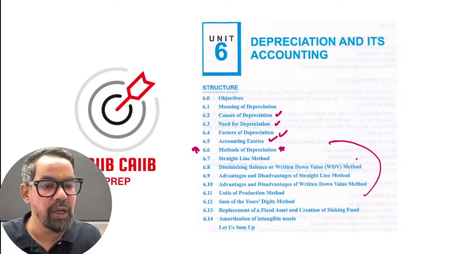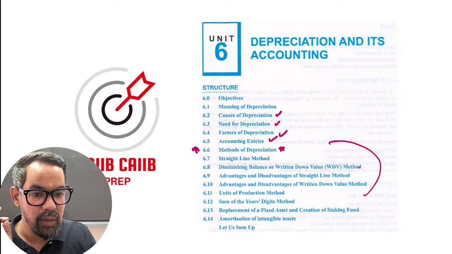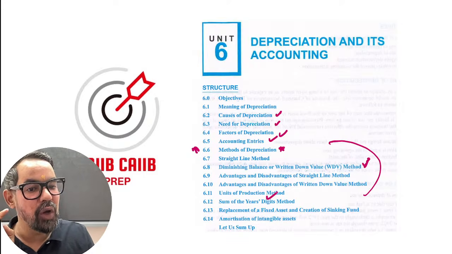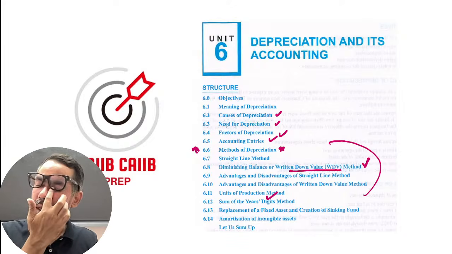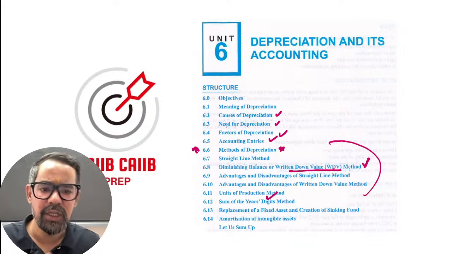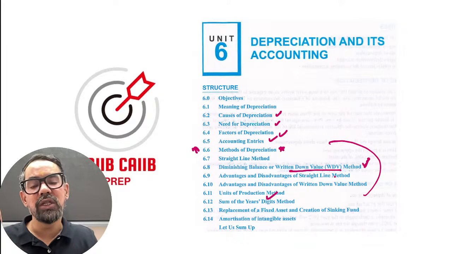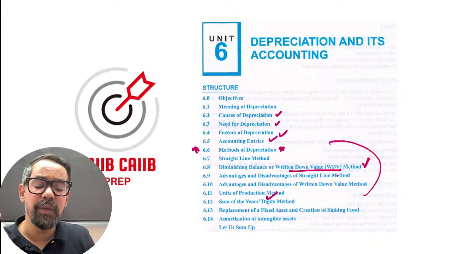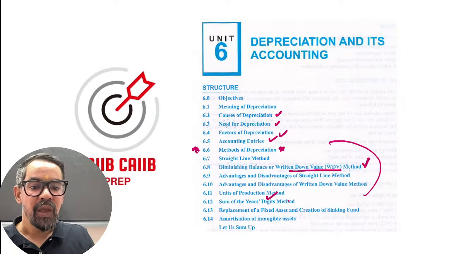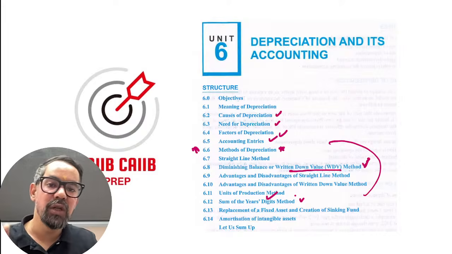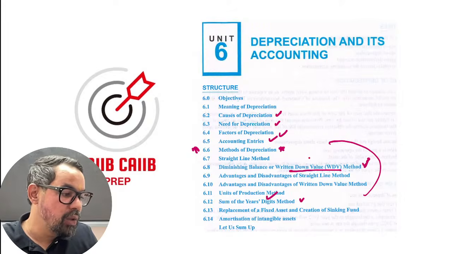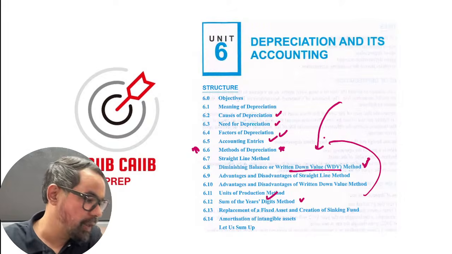See, we have 4 methods in your book, and out of these 4, maximum times you will see the written down value method and the unit of production method. Written down value method is mostly used by companies, and unit of production tells us the exact amount of depreciation as per usage. It is a use-based method. Straight line method is one of the simplest. Then sum of year digit, and last time they asked one question around sum of year digit also. All are very basic, so you have to focus on these.